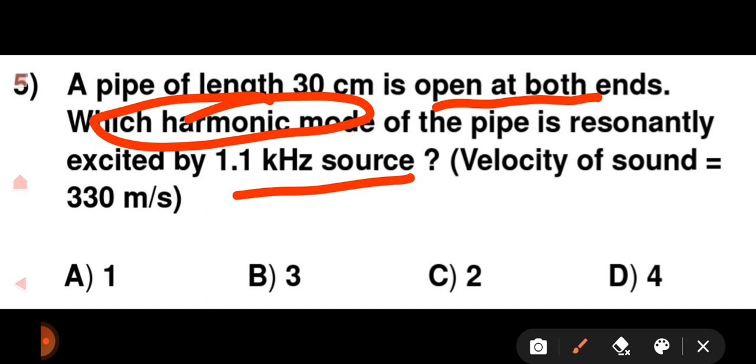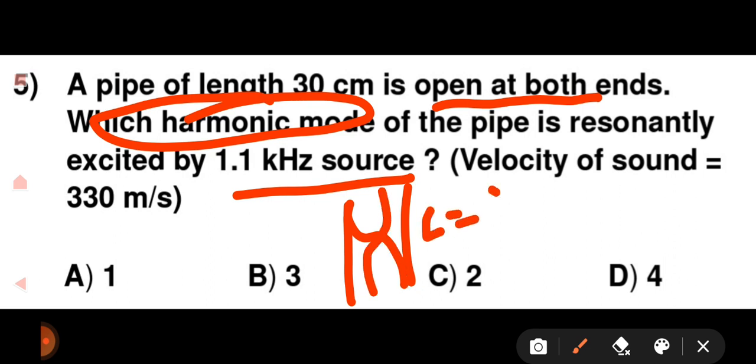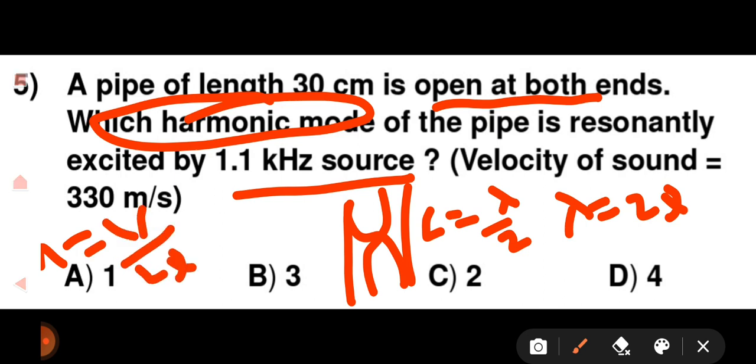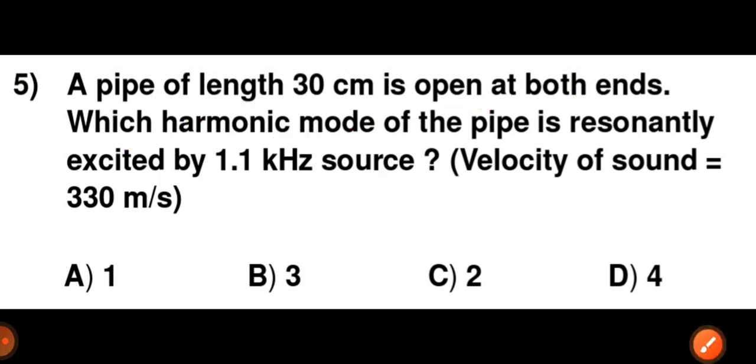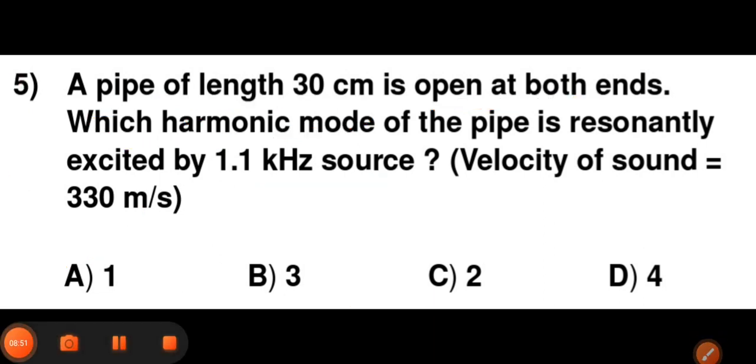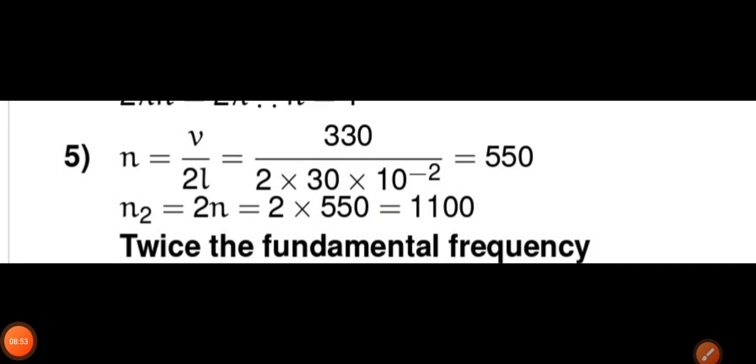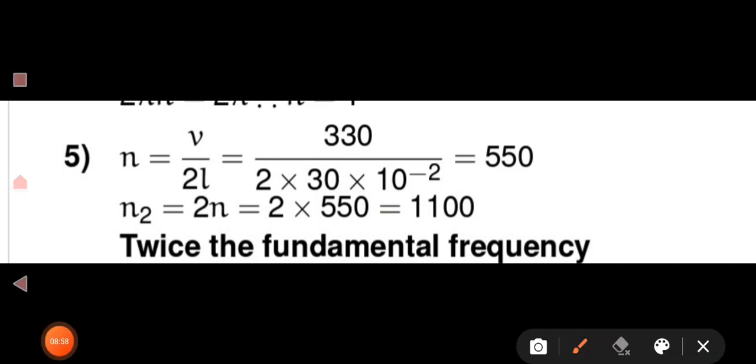When the pipe is open at both ends, length L is equal to lambda by 2, so lambda is equal to 2L, and we know the formula V is equal to n lambda. So n is equal to V upon 2L, that is the formula for the fundamental frequency. Now using this formula we have to solve this question. Now we'll move to the solution of this question.